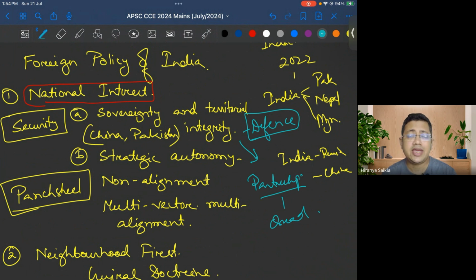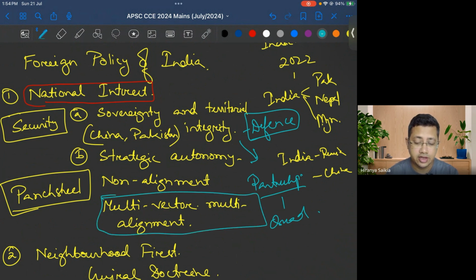A classic example is that recently our Prime Minister went to Russia, then our foreign minister went to the SCO summit. Similarly, we are engaging with the East. Nowadays, for strategic autonomy, earlier we used the vocabulary of non-alignment as part of our foreign policy, but nowadays we use the vocabulary of multi-alignment foreign policy, which means we do not engage with any one or two individual partners.